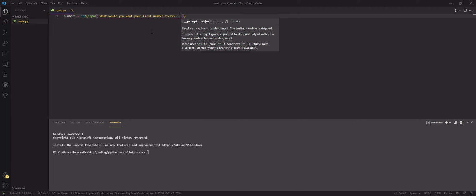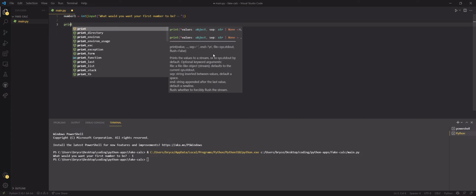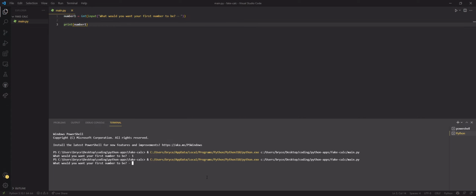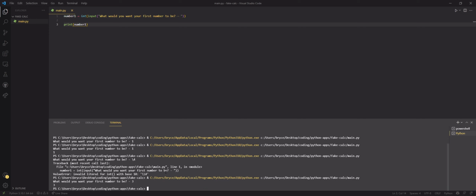And let's just do a dash. So if we run this, we can just do one. Then we can print number one. Let's run it again, and then it prints the number. See, whoops, three. There you go.